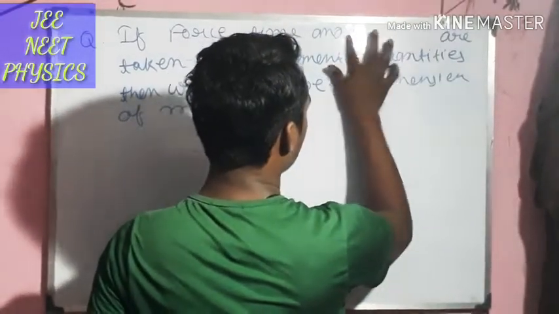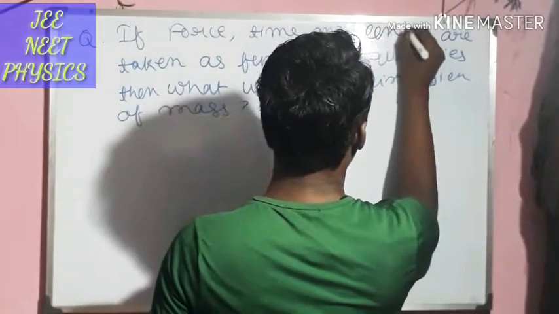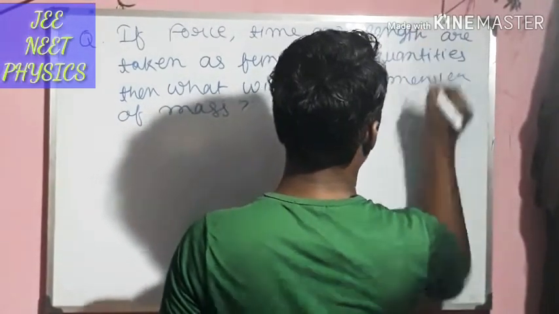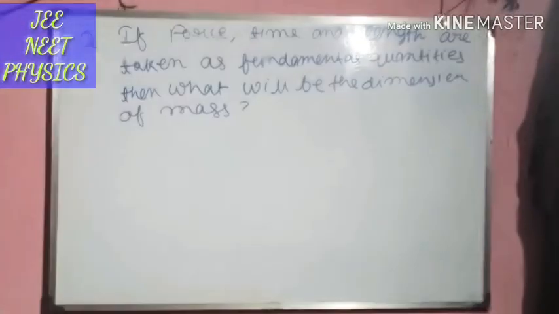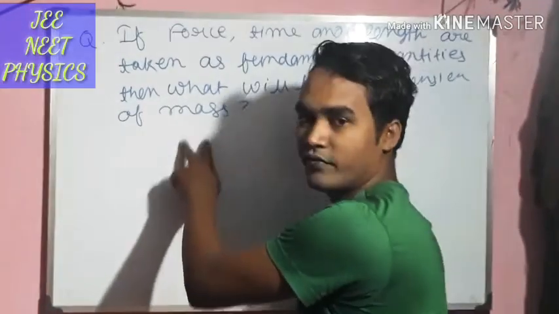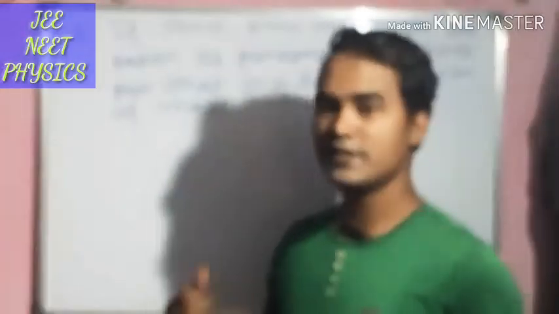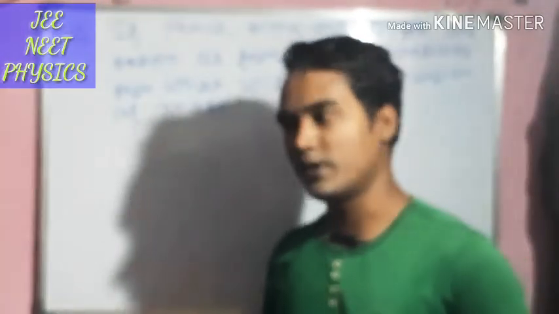Sorry, here it is not velocity, it is if force, time and length are taken as fundamental quantities, then what will be the dimension of mass? So from the question, I see that mass is omitted from the list of fundamental quantities and force is taken as a fundamental quantity.